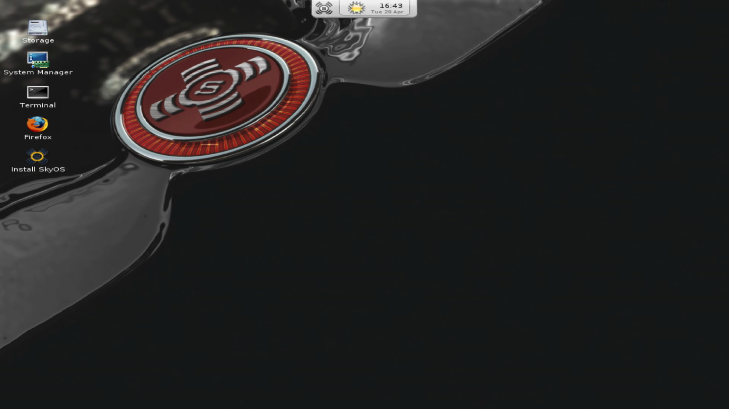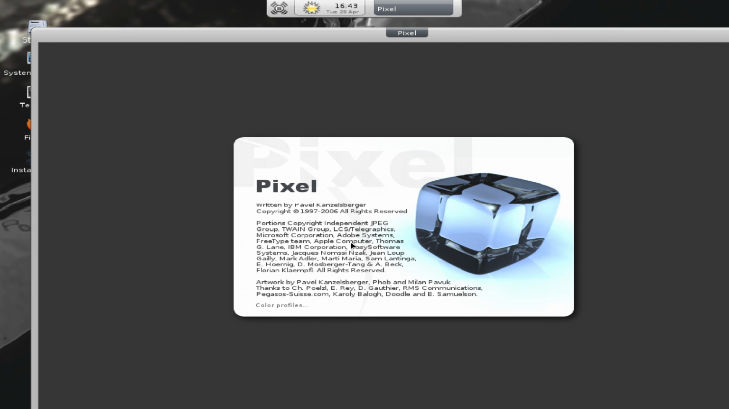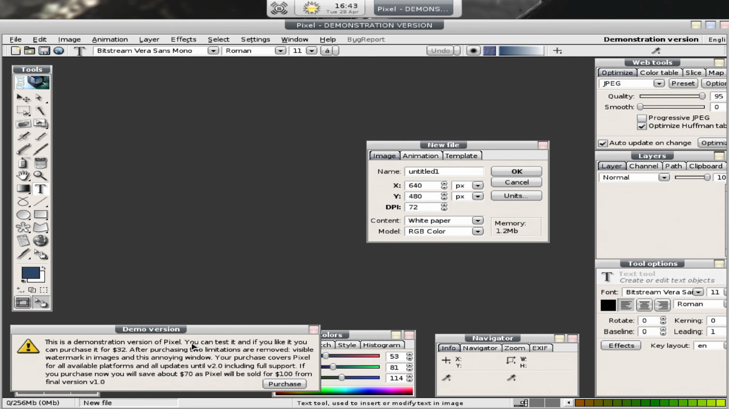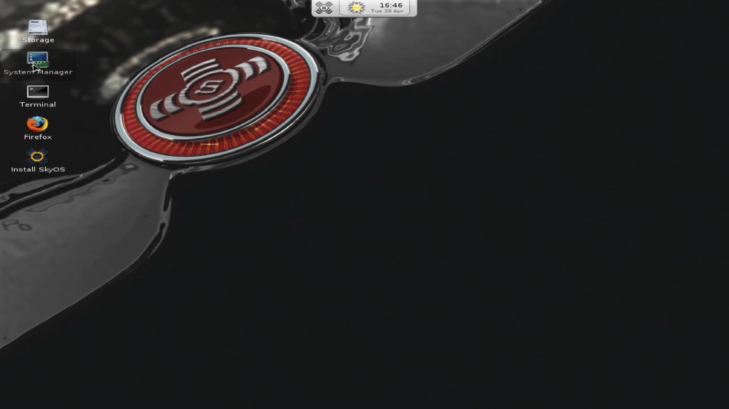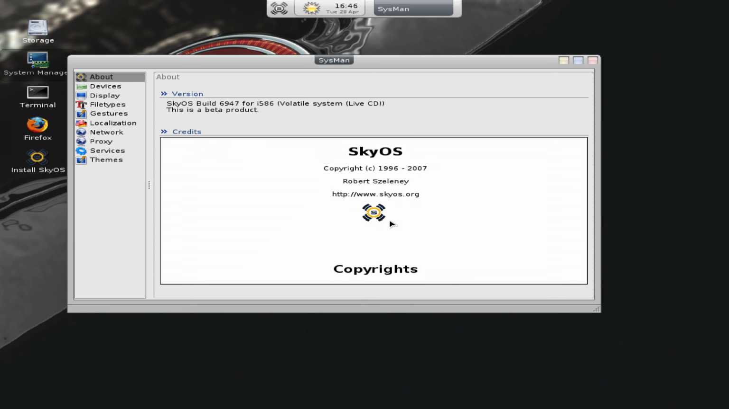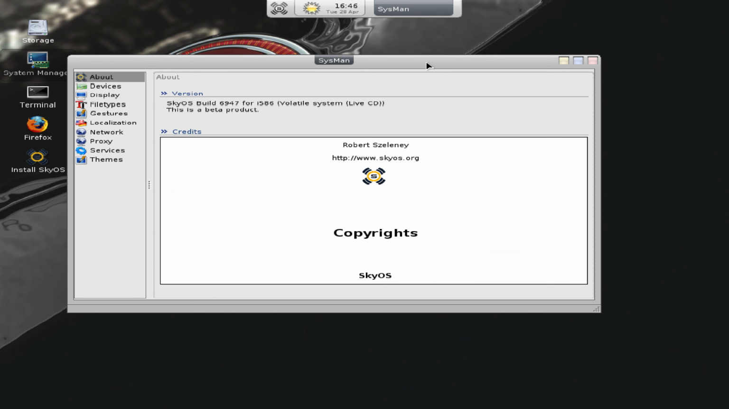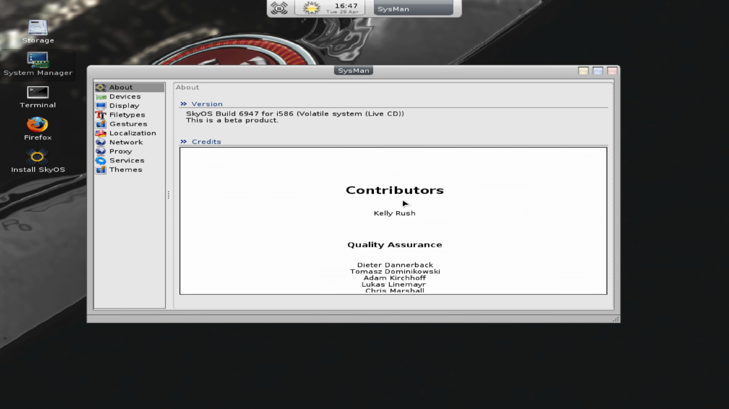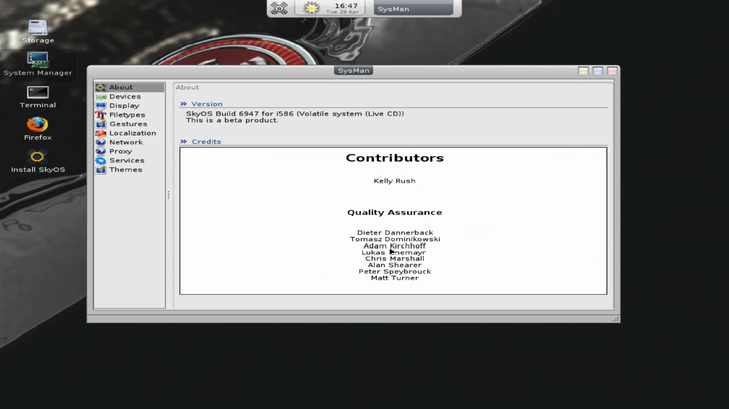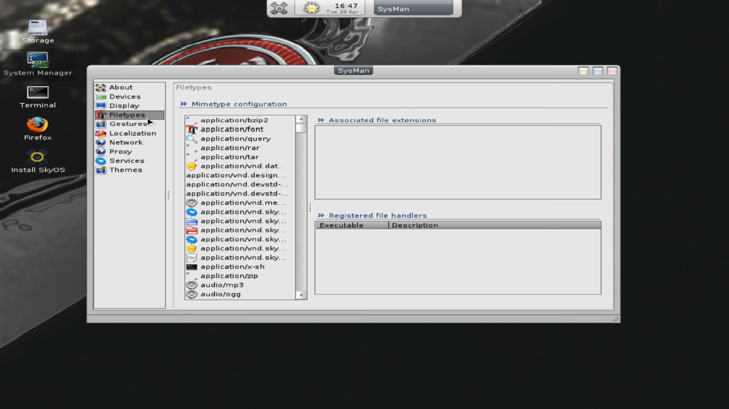Programs, Pixel image editor. What is this? Pixel. It's just called Pixel. This is a demonstration version of Pixel. You can't even see what I'm drawing. System manager, what is that one? Why is there like a Star Wars type animation in the settings? Copyrights, SkyOS. Contains software from the Haiku project. And there's like a bunch of people who helped with the project. Okay, pretty cool. File types.